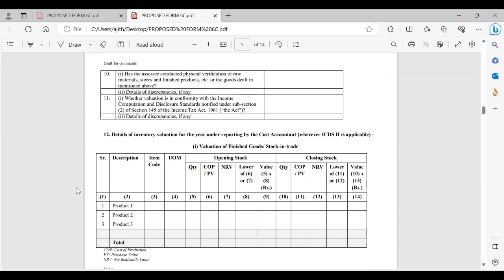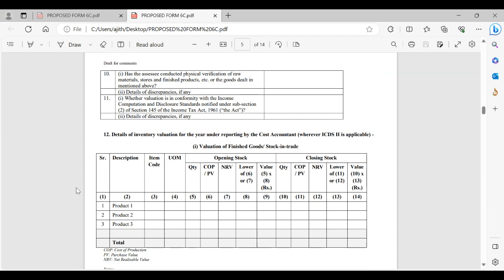Then has the assessee conducted physical verification of raw material, stores and finished products, etc., or the goods dealt in the above? Has the assessee conducted, meaning or are we not conducting? So on that specific date, whether we had done it on the basis of book stock alone or physical verification was done, and whether reconciliation of that physical verification with book stock has been done or not, is the question. In such cases, whether there were any discrepancies is the 10th question.